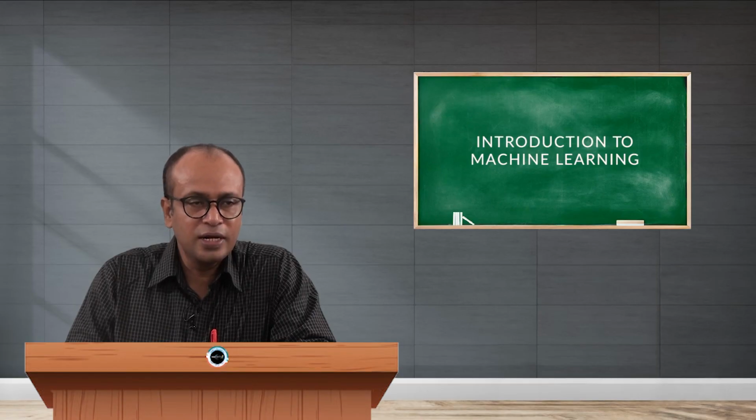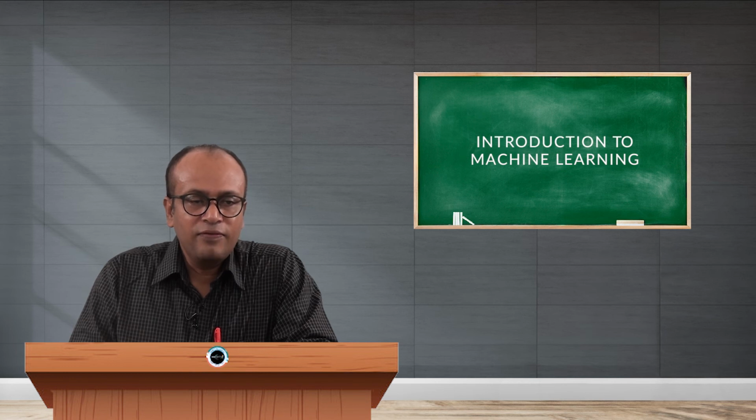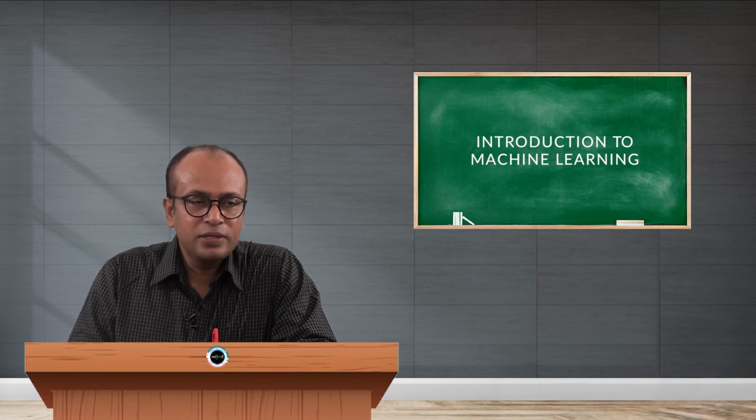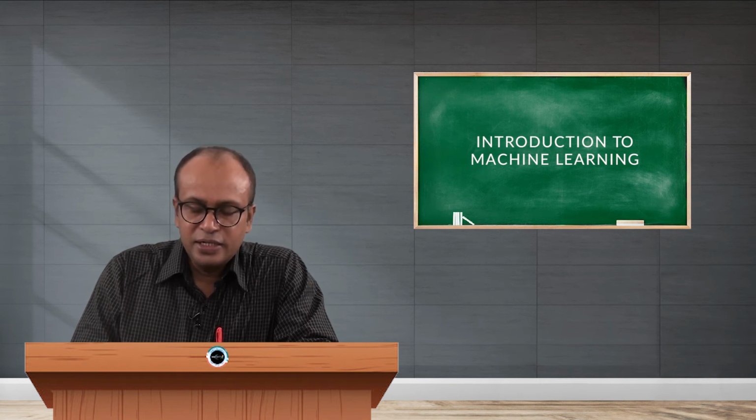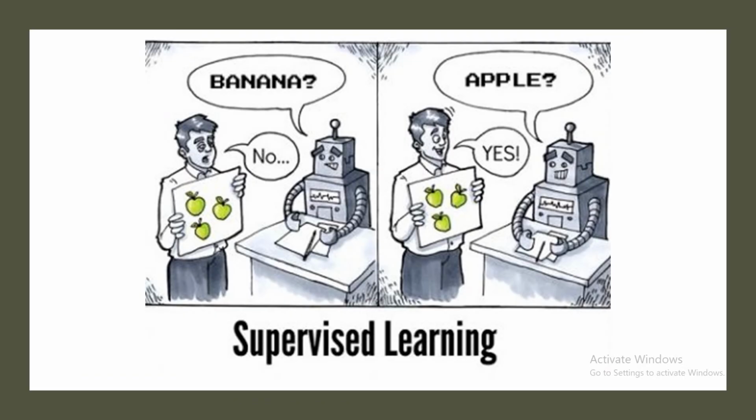This is supervised learning. This is also an example of supervised learning. It will predict whether it is a banana or not a banana. Like this, it will understand which one is banana and which one is apple.